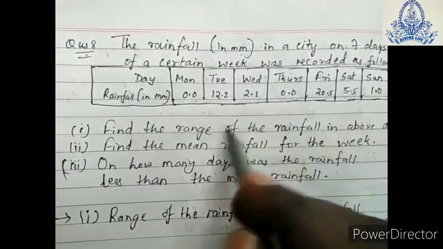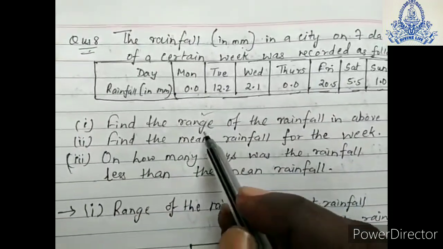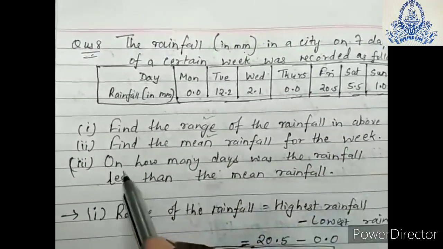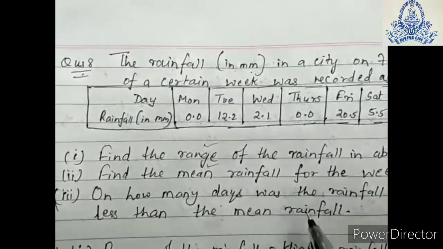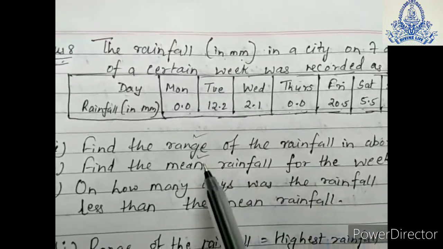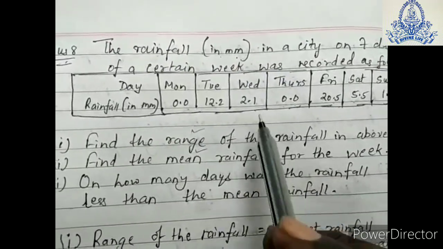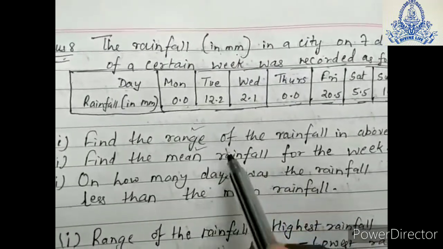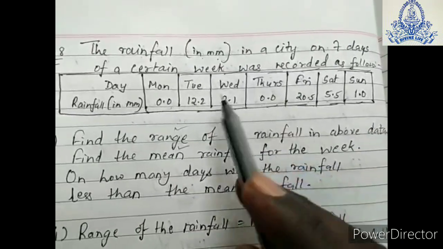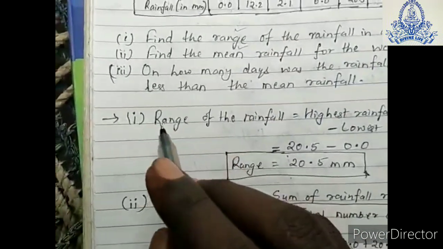What is the range we have to find? First of all, find the range in the first question. Second, find the mean of the rainfall for the first week. And third, on how many days was the rainfall less than the mean. Means the rainfall which was less than the mean, whatever mean we get, out of that how many days it is less than the mean, the rainfall occurred in a week. So after that we will solve the first question.